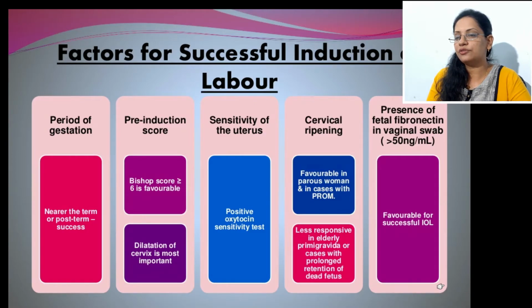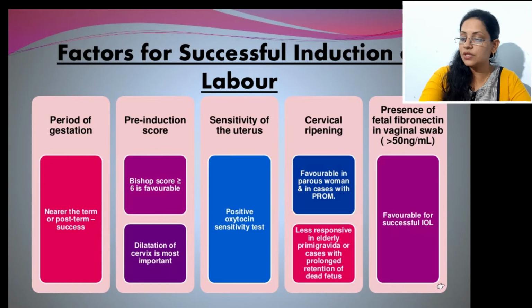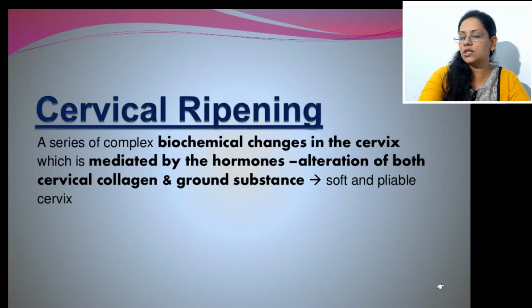Next is presentation, but it is not commonly considered as a clinical test. These are the factors for successful induction of labor. If the patient has completed her full term, or 36 weeks of pregnancy, that is a safe patient. Patients with Bishop score more than 6 are again safe. With good dilatation of the cervix, if she is sensitive to oxytocin, that will be another favorable factor. If cervical ripening changes are positive, that means the patient will have a successful vaginal delivery. So these are factors for successful delivery.